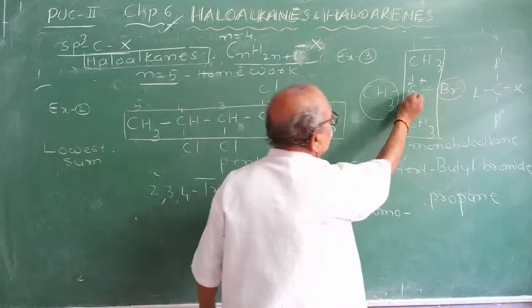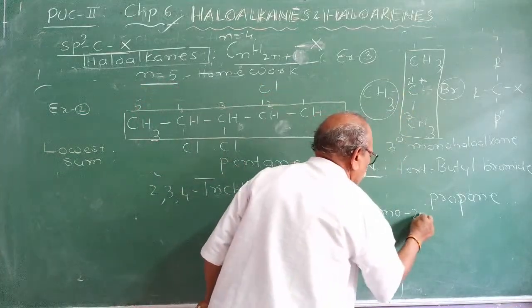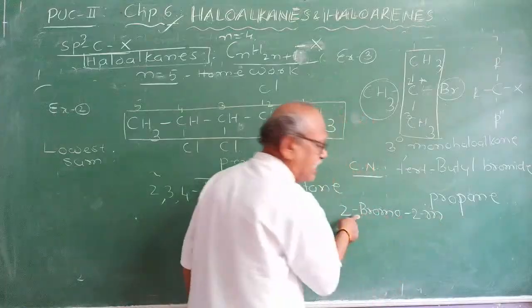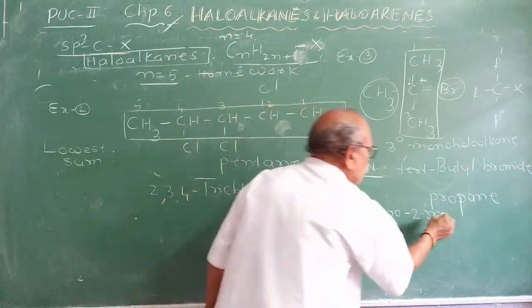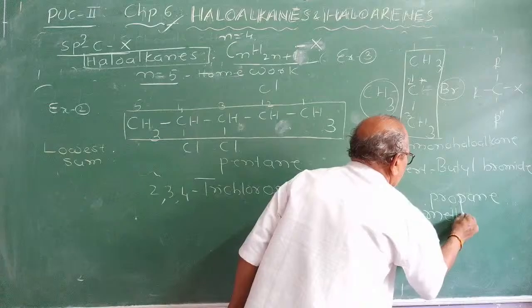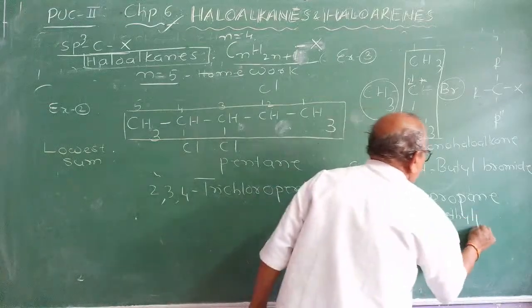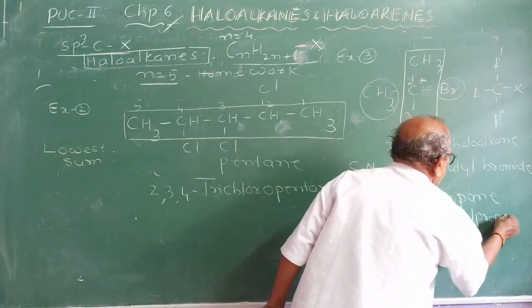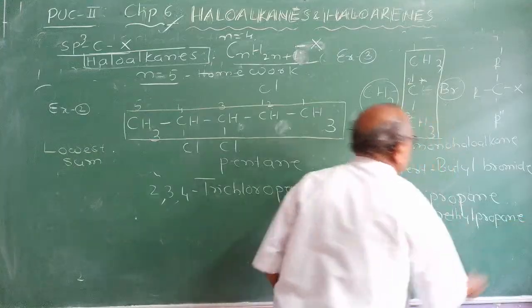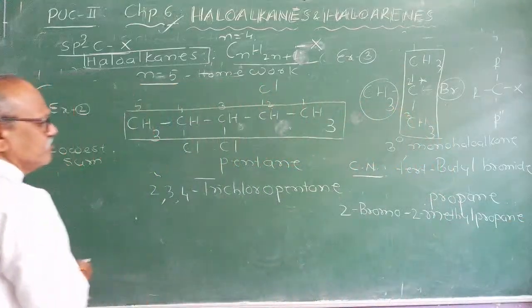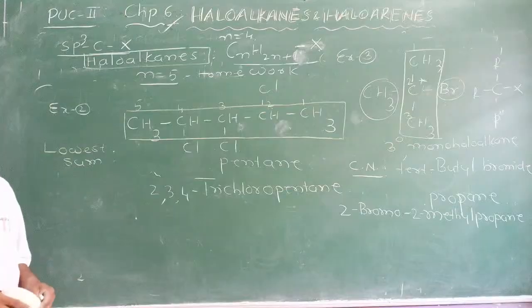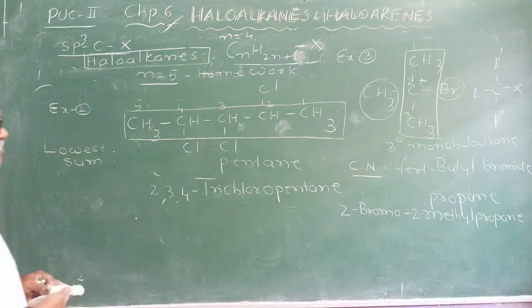Next, 2-methyl, don't use capital letters again. Generally, IUPAC names are one word names, so propane. Any doubts in this? Clear? Okay.